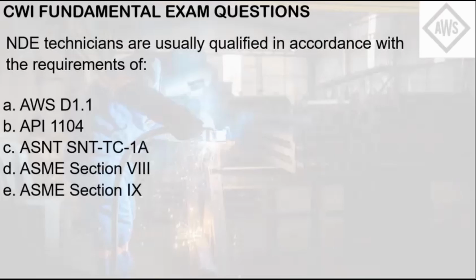API 1104 is for pipeline welding for the oil and gas industry. ASME 8 is the boiler and pressure vessel code, while ASME 9 is the BPVC volume for welding and brazing. This is where the guidance for WPS, PQR and WPQR is based for pressure vessels, which leaves us with letter C, which is the standard in which these NDE technicians are qualified.